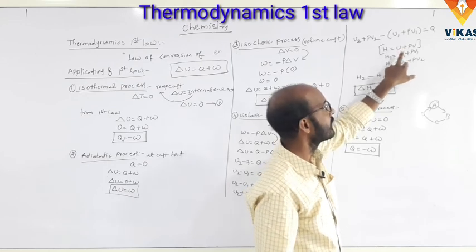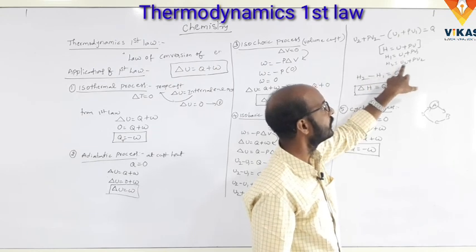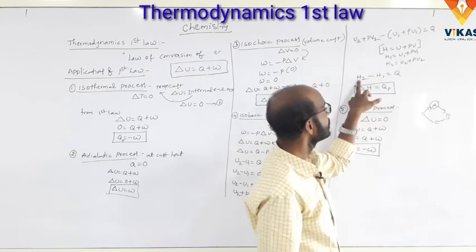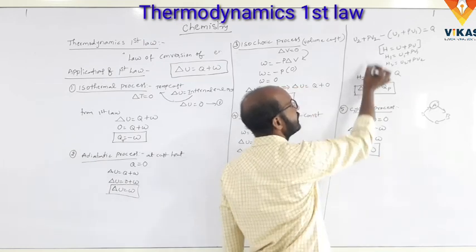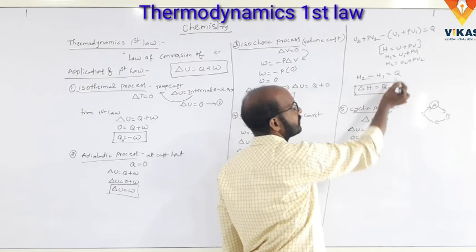H1 is U1 plus PV1, H2 is equal to U2 plus PV2. So H2 minus H1 is equal to Q.